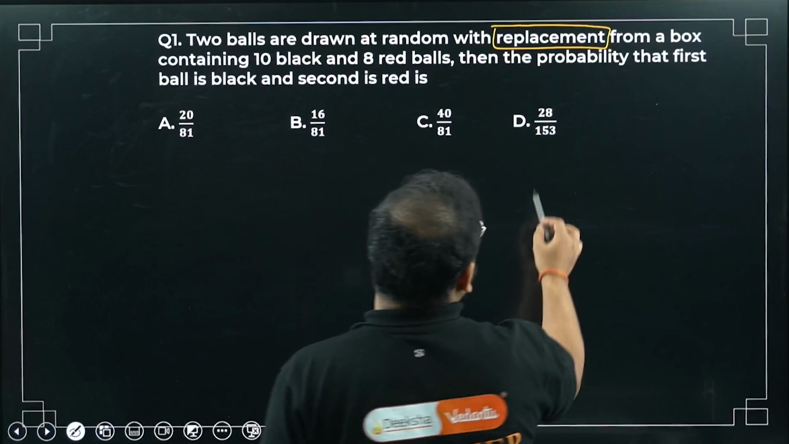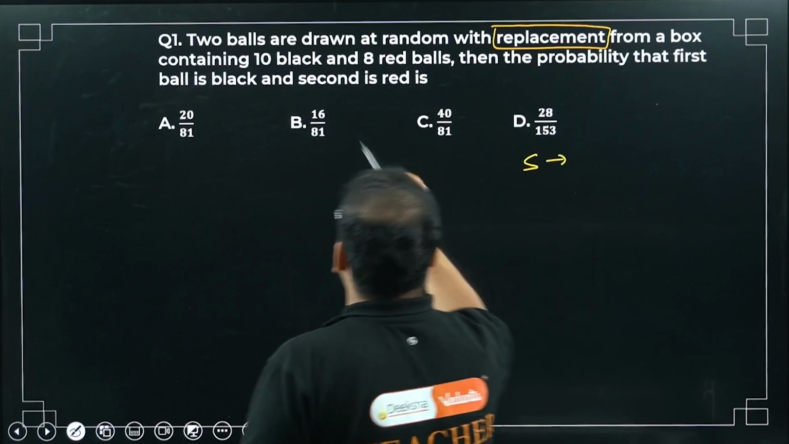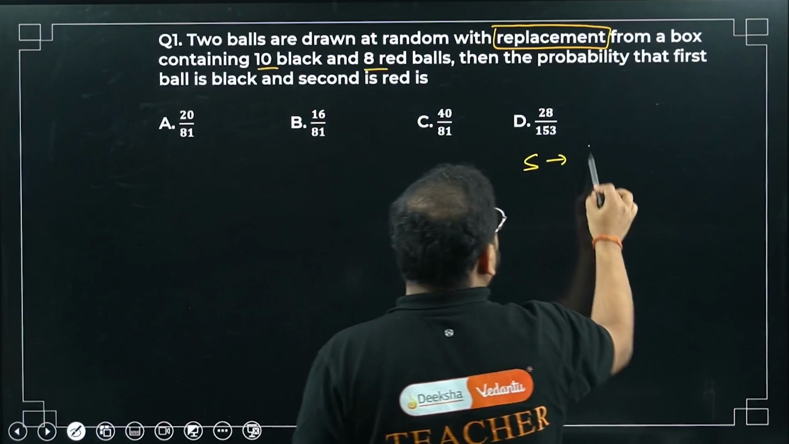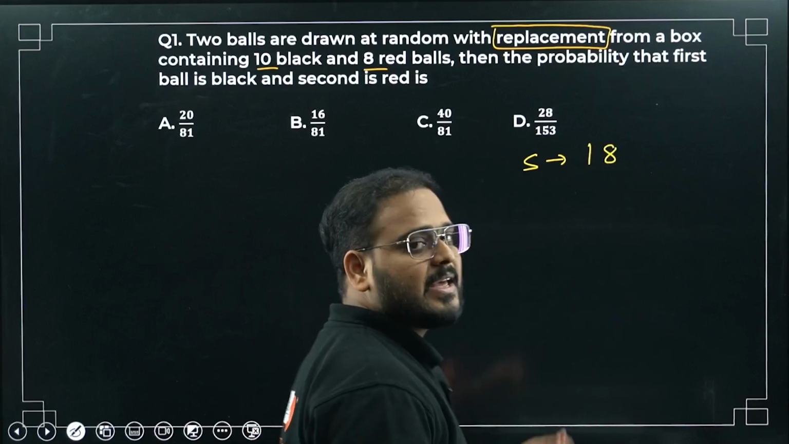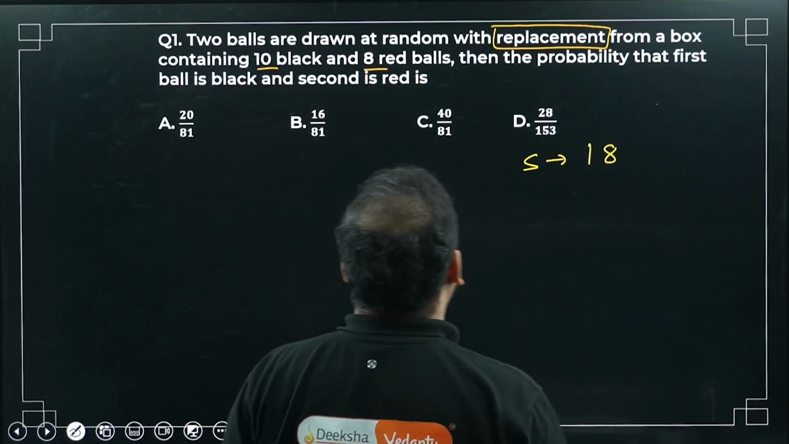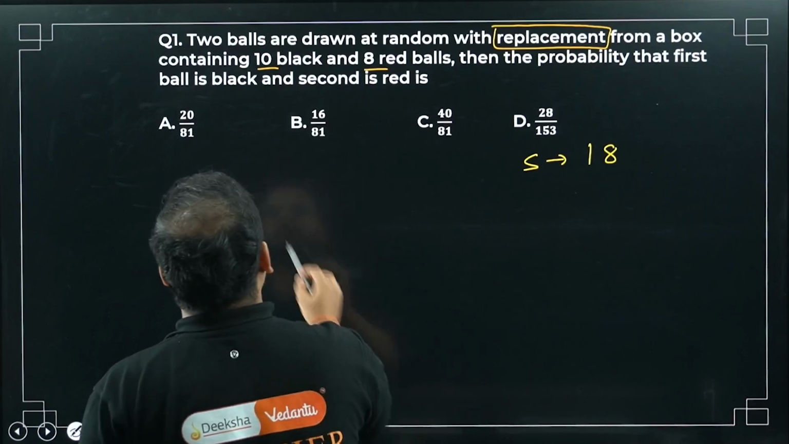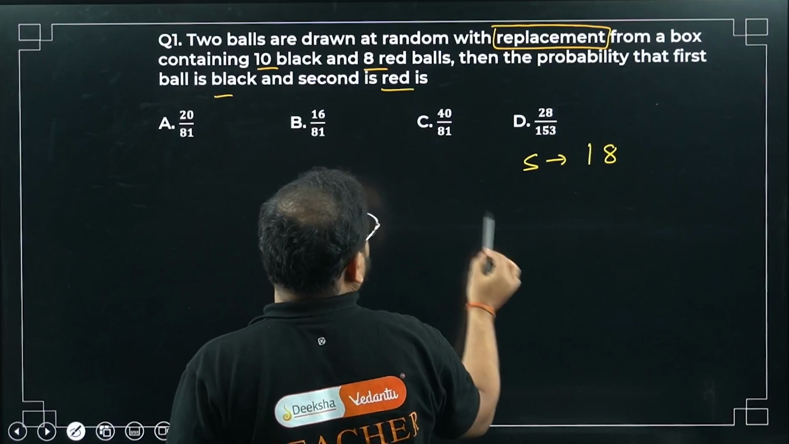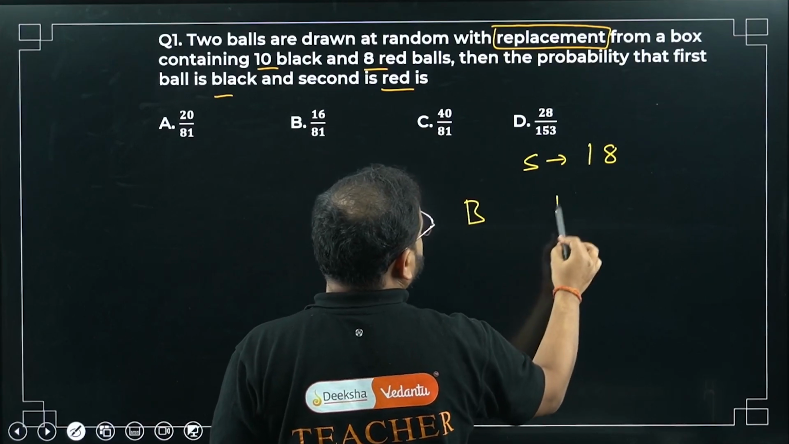And what is the total sample space? 10 plus 8, so 18. Total sample space is 18, so less trouble for us. What are we looking for? First ball is black, second is red. Black is first, red is second.